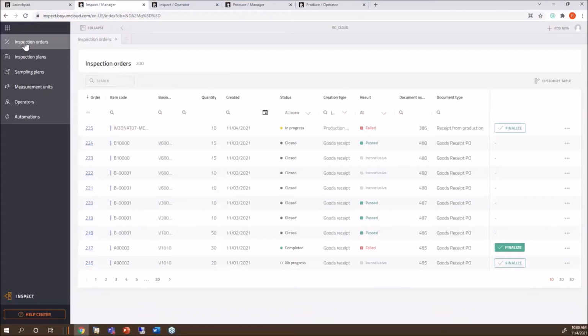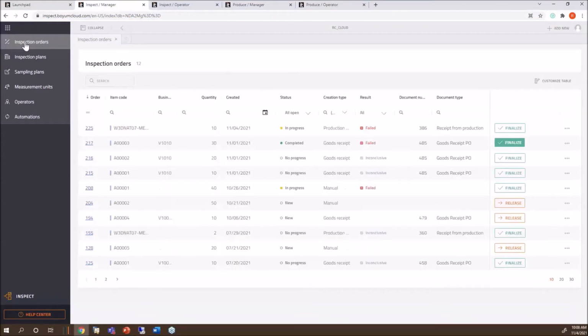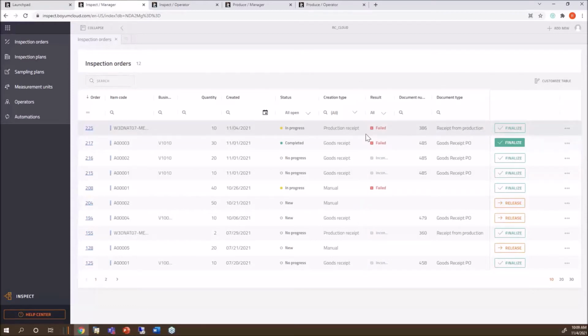If I go in here, the manager sees a list of inspection orders. Those are the inspection orders. You see the inspection order number. You see which item needs to be inspected. If it's from a goods receipt, PO, it tells me which vendor it came from. It tells me the creation type, goods receipt PO, or maybe I received something in from production. You see everything right here, and I hope you guys can see everything. It looks like it. I made my fonts big enough.